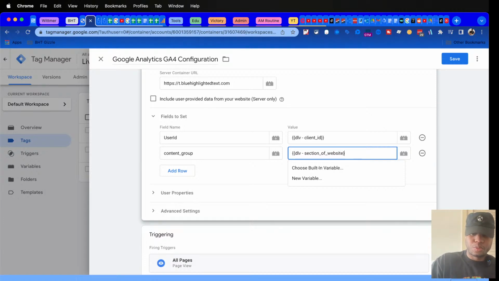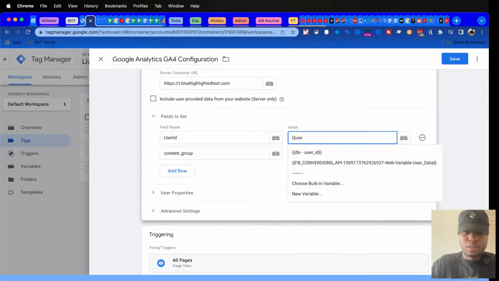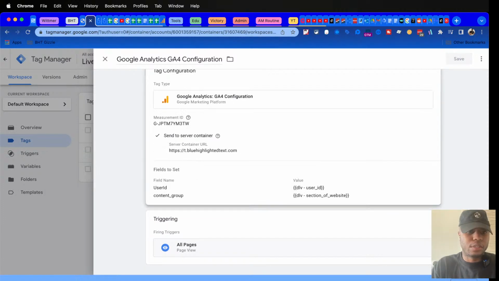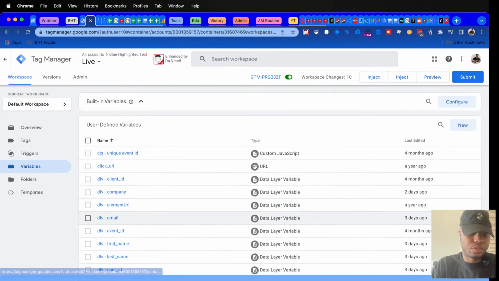So this push will happen as soon as the page loads. I just went ahead and ran through that. Actually, I need to fix this variable because it's not supposed to be like that. I wonder that if I save this and then go back and fix it, if it'll fix in real time.